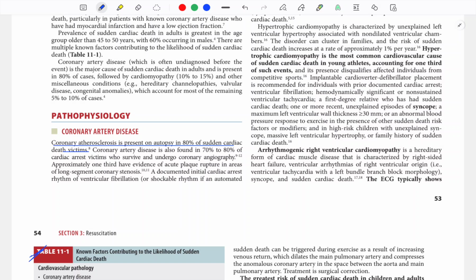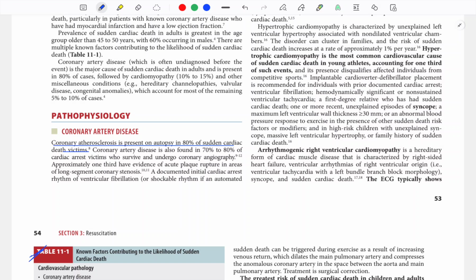Treatment is an implantable cardioverter defibrillator. An LV wall thickness more than 30 mm or a history of syncope is also an indication of ICD. So who do we implant it in? Prior cardiac arrest, prior VF, hemodynamically significant sustained or non-sustained VT, a first degree relative who has had sudden cardiac death, example death in father, one or more recent unexplained episodes of syncope, LV wall thickness more than 30 mm, and an abnormal BP.